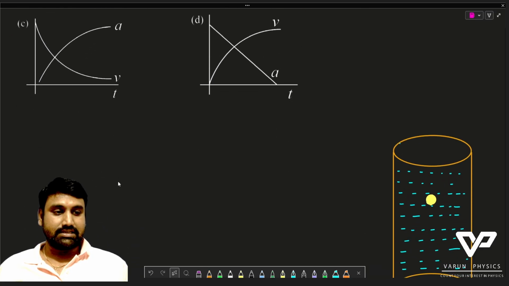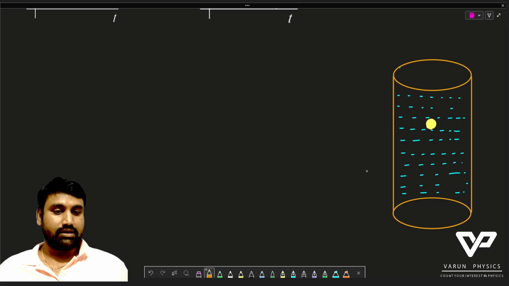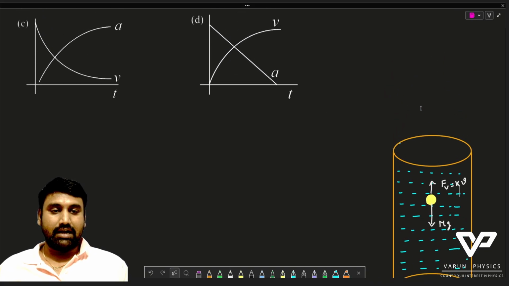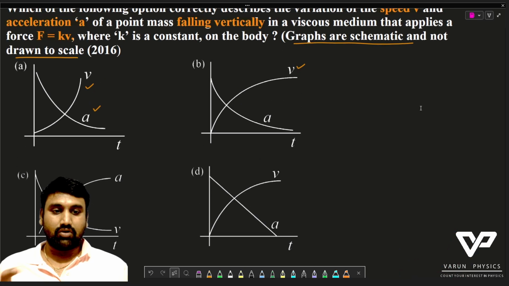If we consider this case, when a body is falling down vertically in a medium, it's a free fall. If we check the forces, there is mg as the downward force, and there will be an upward force, the viscous force, which is given by kV in this question. So mg and kV are the two forces acting on the body. And when we discuss any body which is having viscosity, Stokes' law comes into the picture.